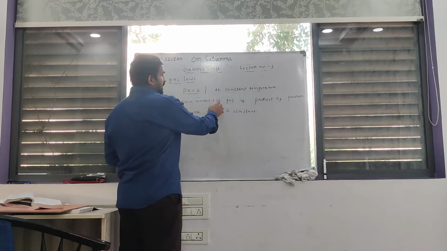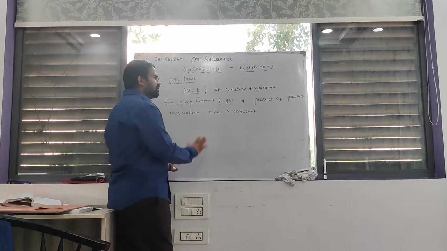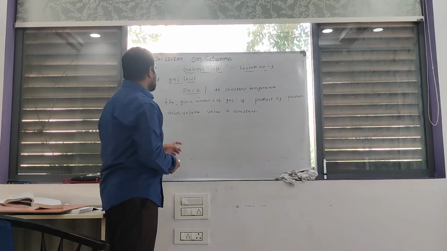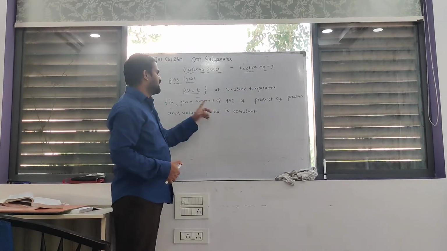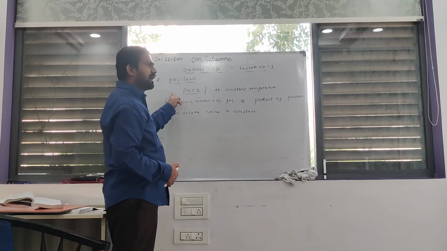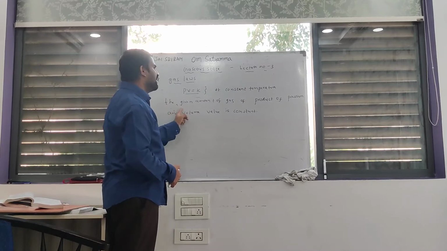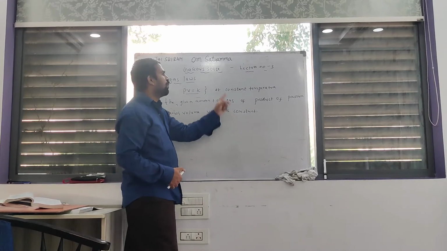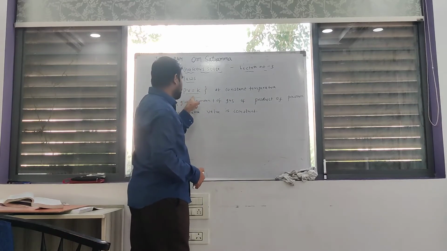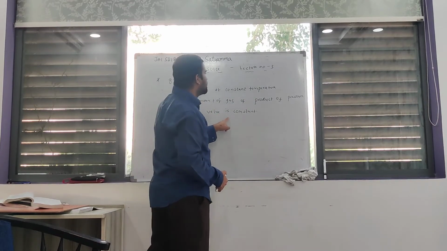That's why I am writing here in the form of words. At constant temperature, here the constant is temperature according to Boyle's law. For a given amount of gas, the product of pressure and volume is constant.